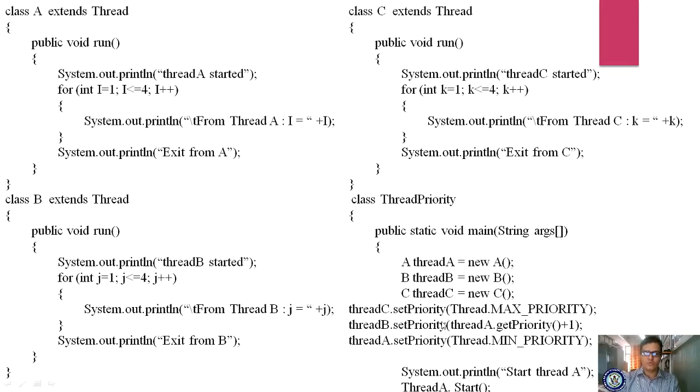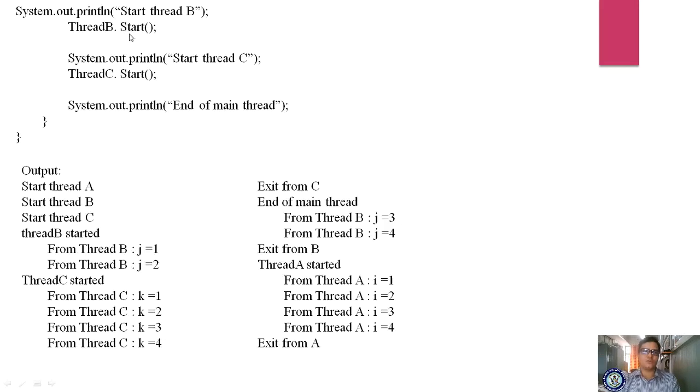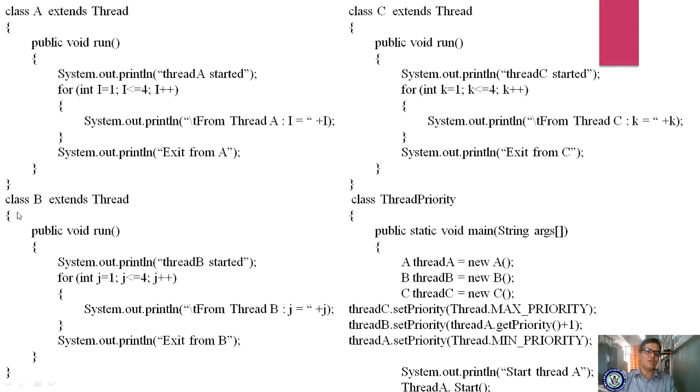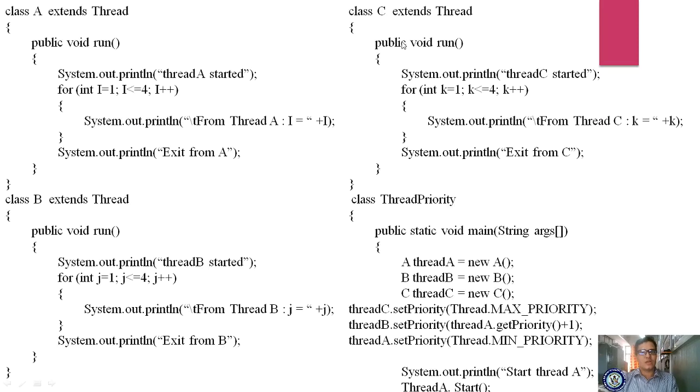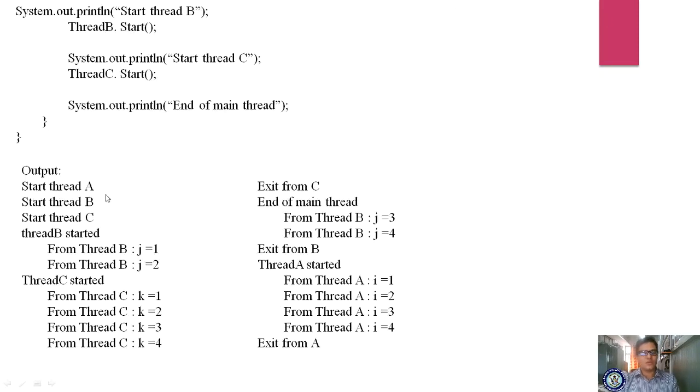To start that, you are starting the threads, and we are displaying the output statement. You are starting threadA dot start, but it won't start first, because it consists of the min priority. Then you are starting threadB dot start, and the class B run method will execute, and you are starting threadC dot start, and your class C will execute. Whenever you try to execute, thread B started first, later it continues for C.